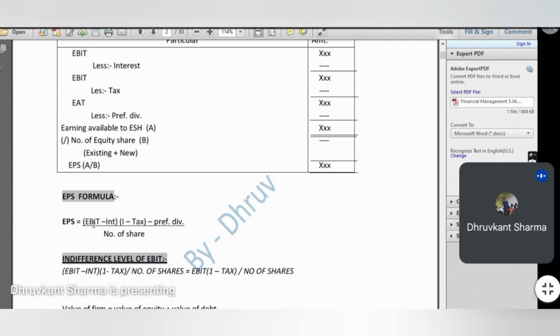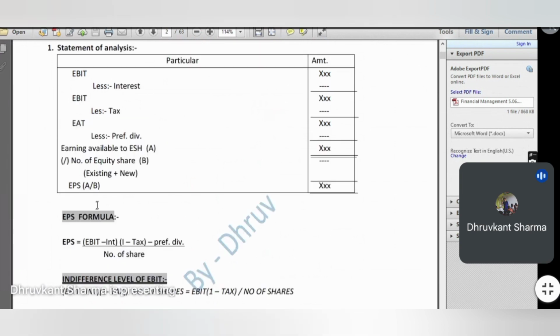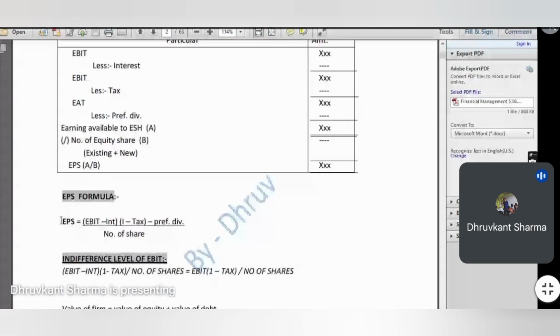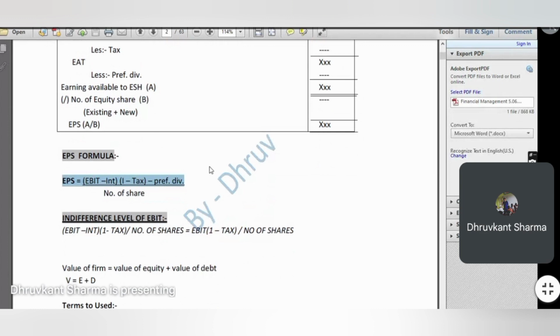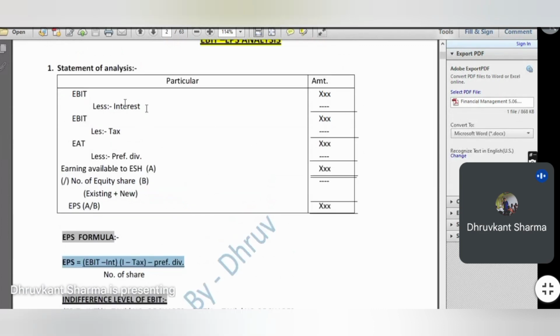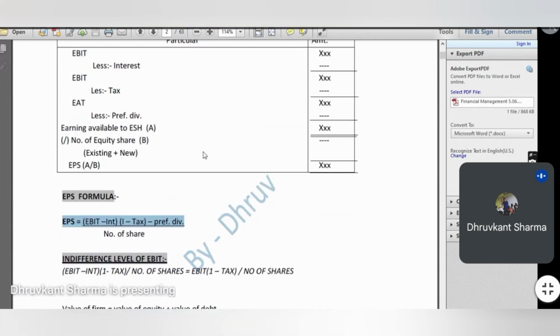So you have the choice whether to put it in statement form or apply the formula. In both, the answer will be the same. Clear? This is the equation format, this is the statement format. Whatever the question asks, we will put the values in the same way and find the answer.